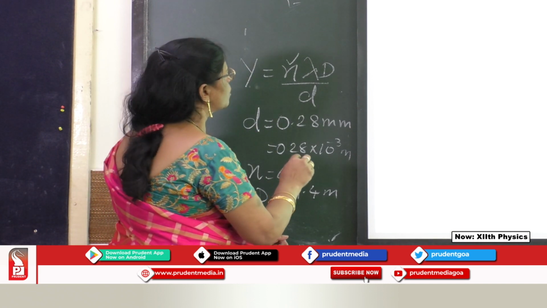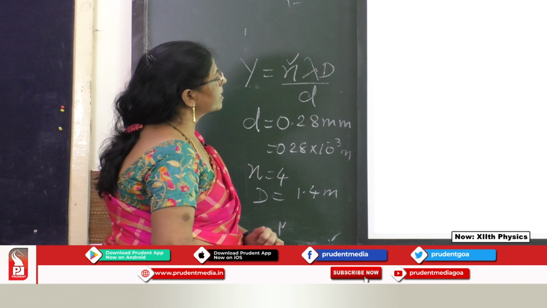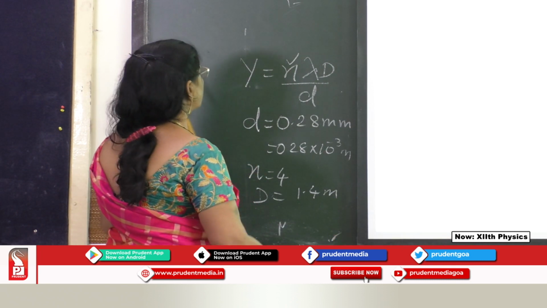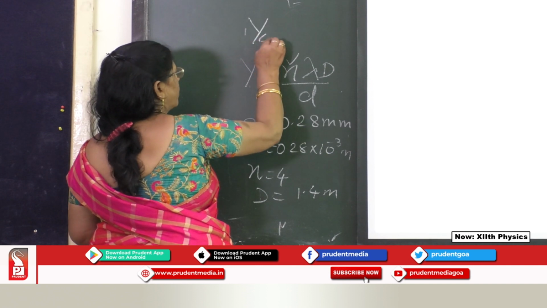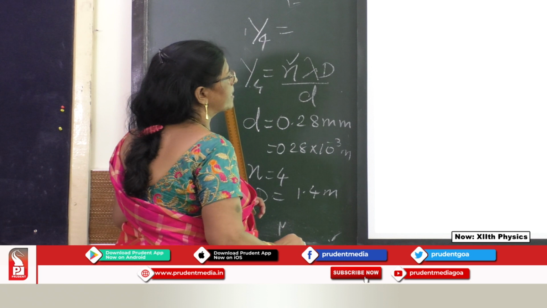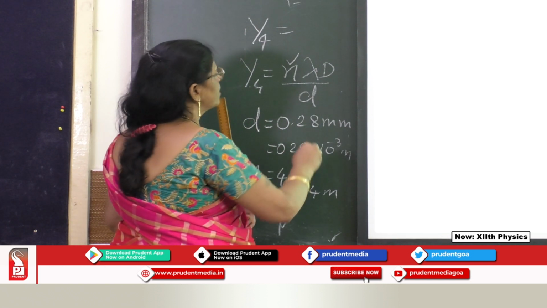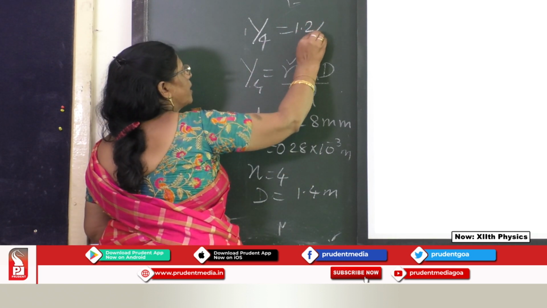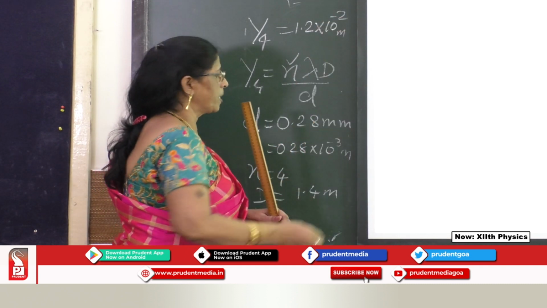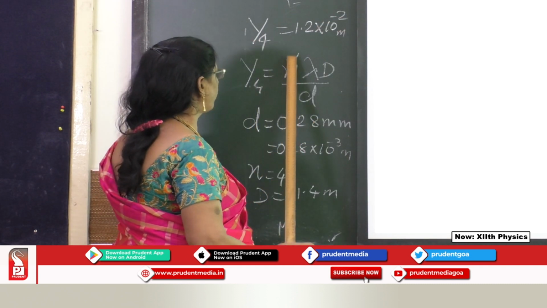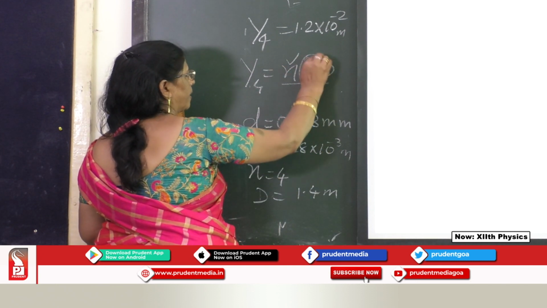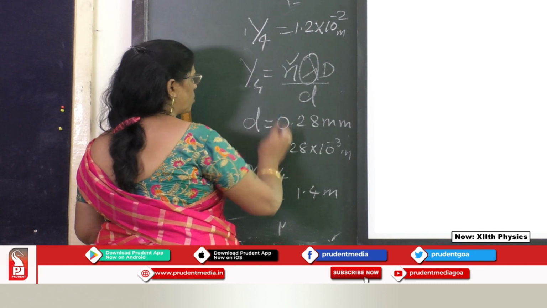What is the distance between them? Or between the center bright fringe and the fourth bright fringe is measured over this y value, y4. This is for a fourth one. It's given over, what's the value we get it here as? The fourth one is 1.2 into 10 raised to minus 2 meters, because centimeter. Then you have to substitute everything in this formula and get the answer for the wavelength. Okay, all are substituted here.